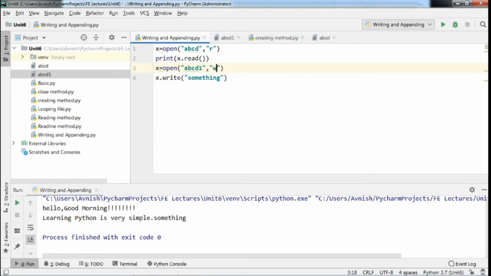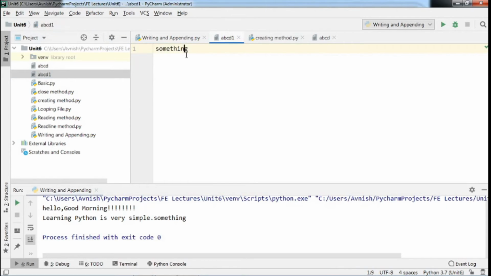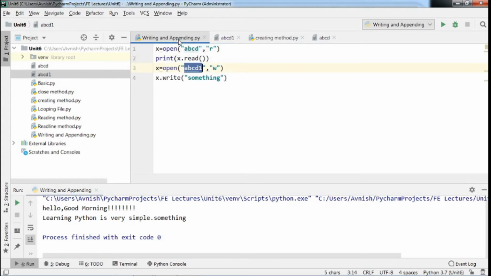Suppose here I am going to use W mode. Now here we have already created this ABCD1 file, and the content of this ABCD1 is "something". That means we have written the word "something" in our ABCD1 file. Now I am going to use the writing mode here, and I want to write, suppose, "laptop". First of all, we will see the execution of this W mode.